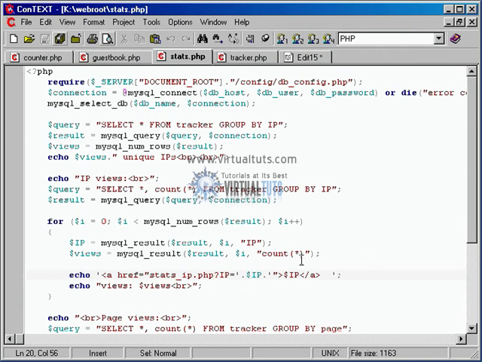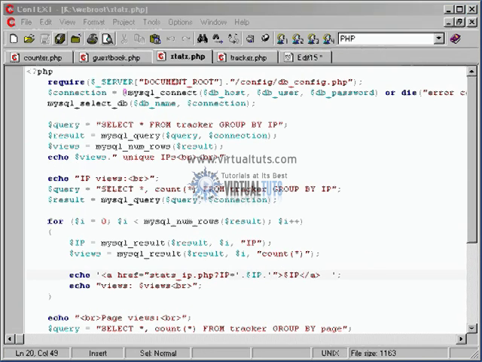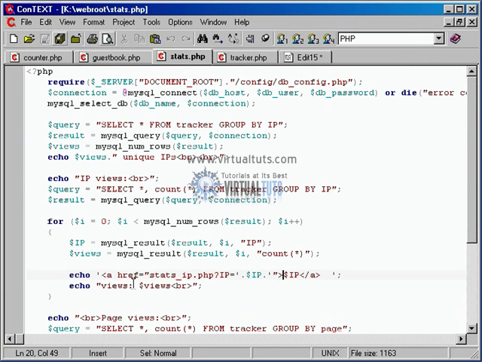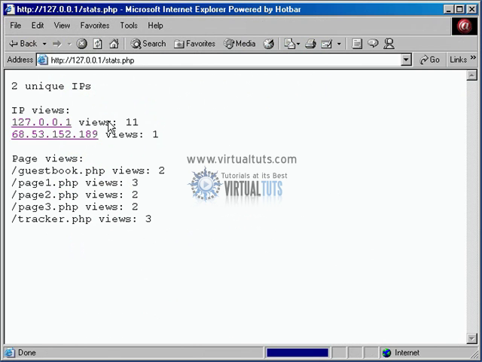And let's see, yeah, that's what happened. See where it's saying $IP, and I really want to have it show the actual IP. I'm inside of single quotes, so again, I'll have to break out the single quotes, use the dot to concatenate, and then concatenate the end of the string on. Save it, and refresh. So there, we actually have the IPs as links, and if you look real carefully at the bottom of the browser when I hover over one, you can see that it's referring to that stats IP page, and then giving it IP equals whatever IP I happen to be hovering over.